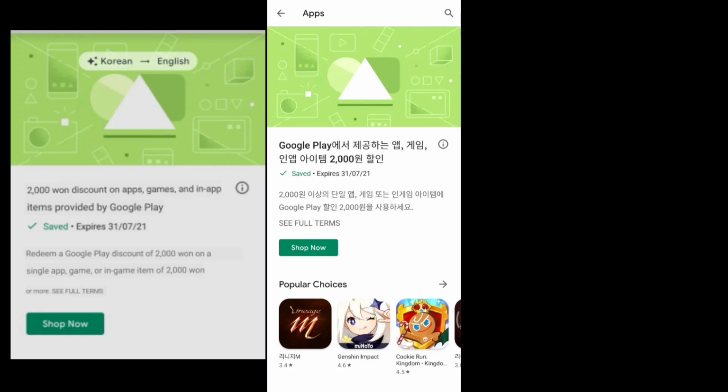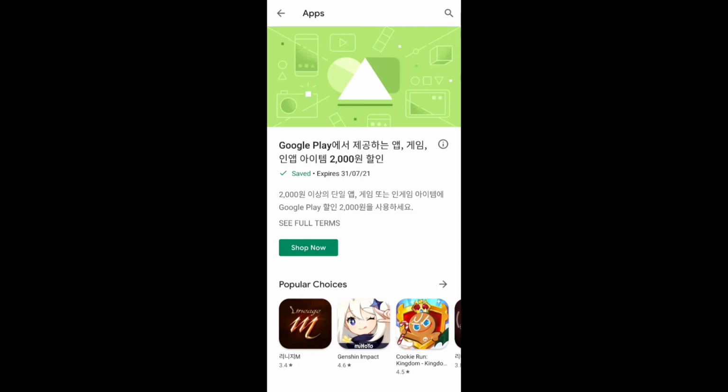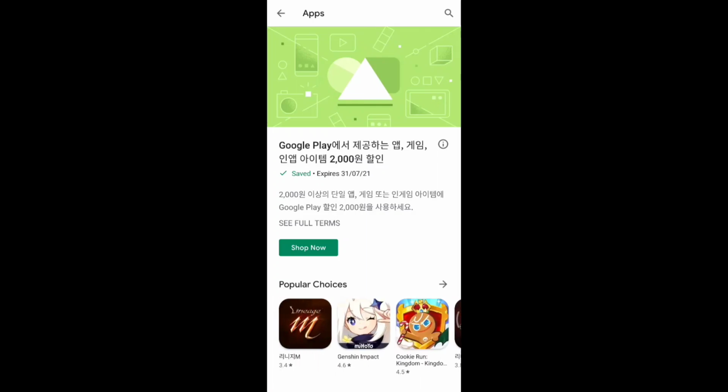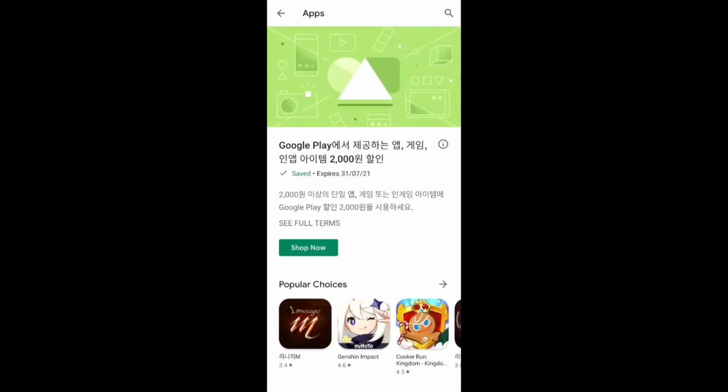2000 won discount on apps, games and in-app items provided by Google Play. This offer is already expired. I have to translate it to English so that I can understand, because I don't know Korean. And here you can see the popular choices where you can use these offers. And here you can see the terms and conditions also, and it is also written in Korean language. So this is the offer I got in my Korean account.